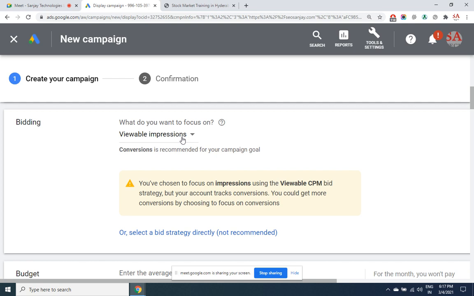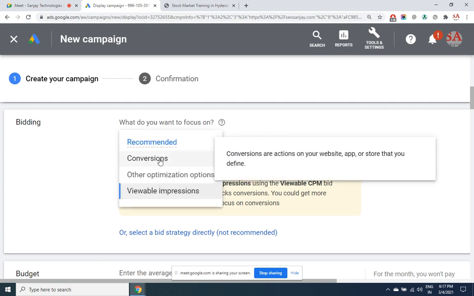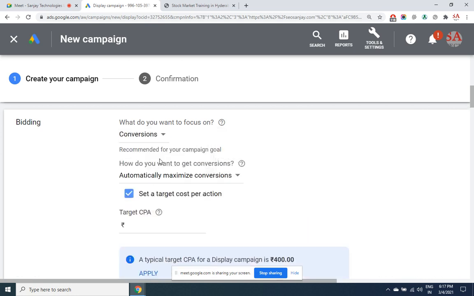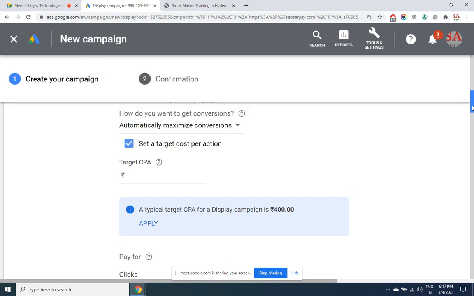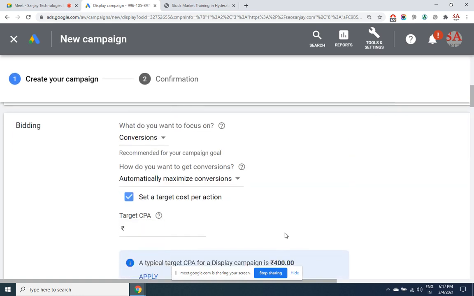So if you want to create an impression with your ad, then you'll have to go with the focus as viewable impression. In this case, it is conversions. Most of the time it is conversions only. For help, old age and all that, viewable impressions is suitable.